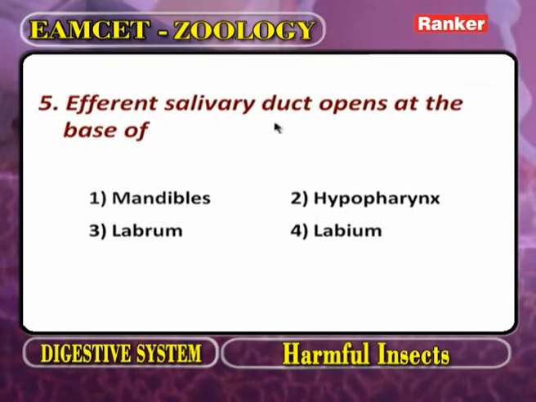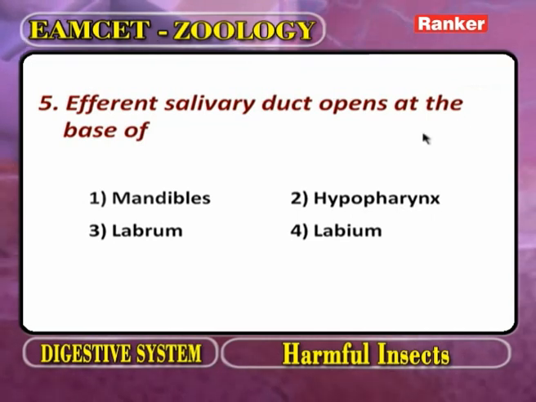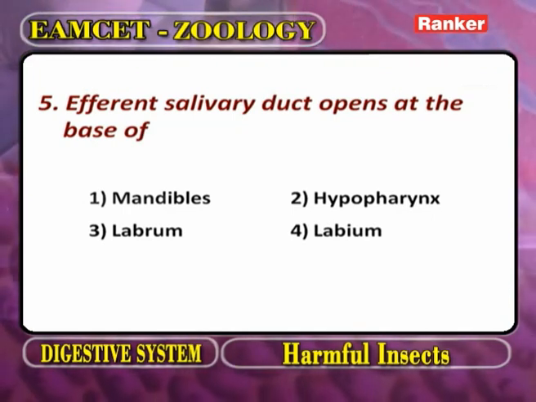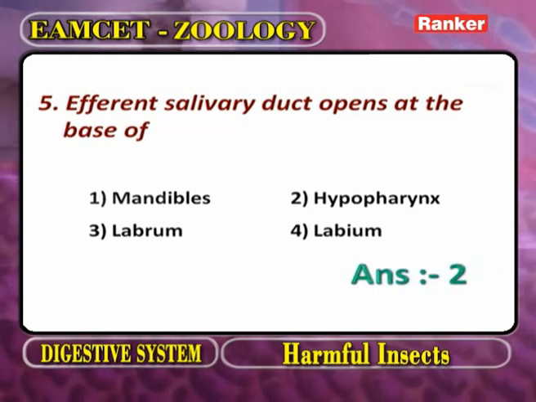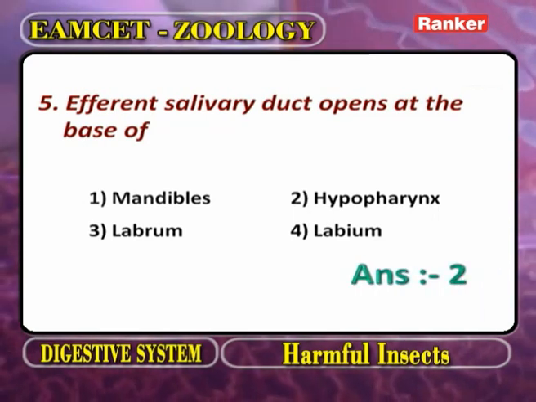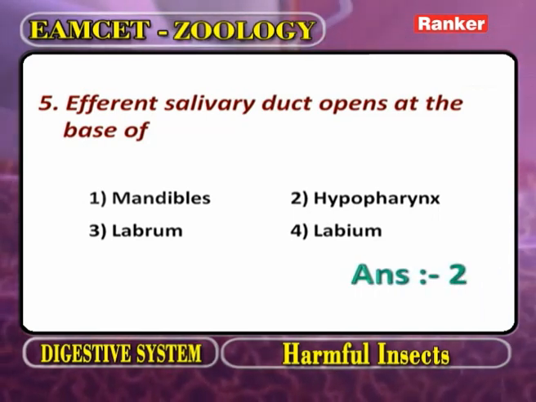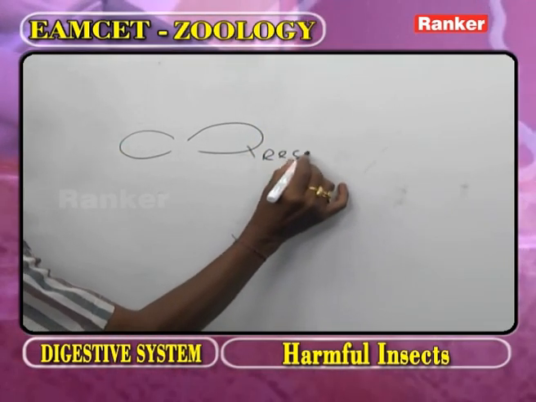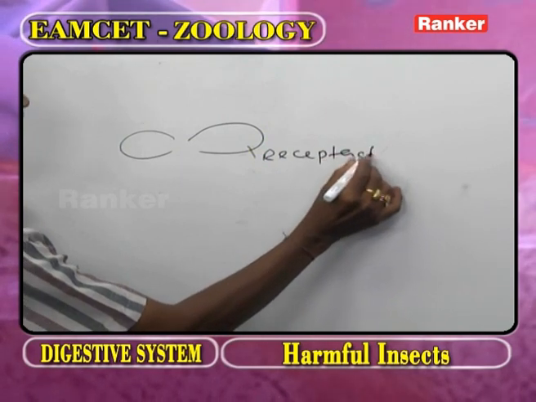Efferent salivary duct opens at the base of. Now, as we observe the digestive glands of cockroach, one type of digestive glands we call it as salivary glands. Now, in the salivary glands, one pair of sacs are present. They are called receptacles.